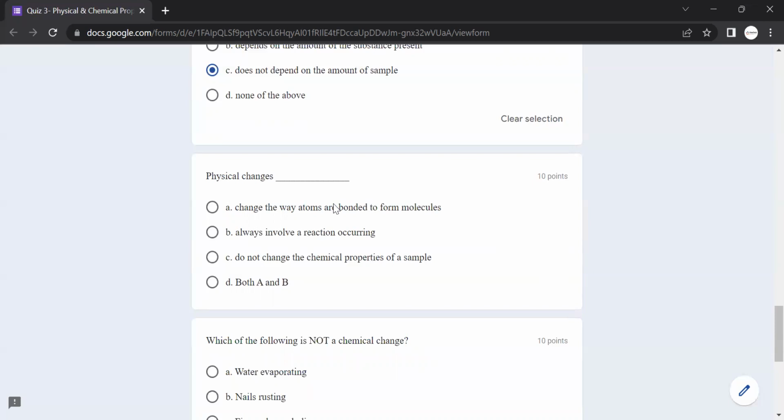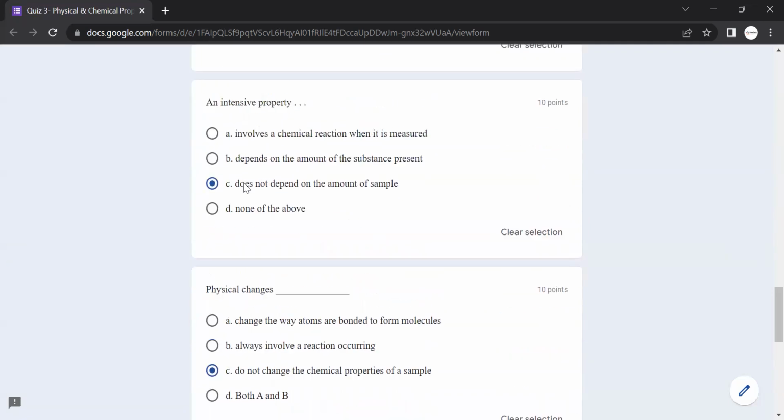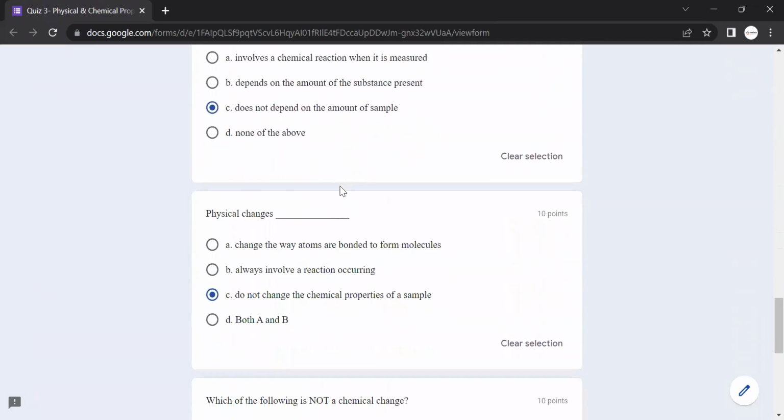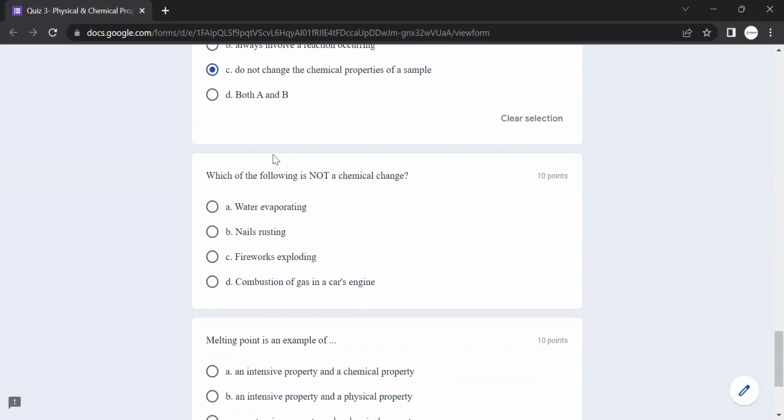Don't change the chemical properties of a sample. Yes, that's correct. For example, let's look at some physical properties like color, smell that we discussed, density, temperature, boiling point, melting point, and so on. They are not changing the chemical properties of the samples. They are the physical properties. If it's asked which property changes the chemical properties, it will be a chemical change.